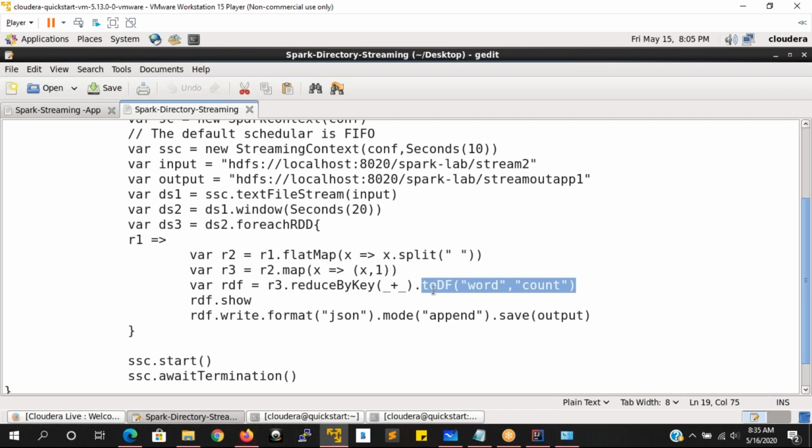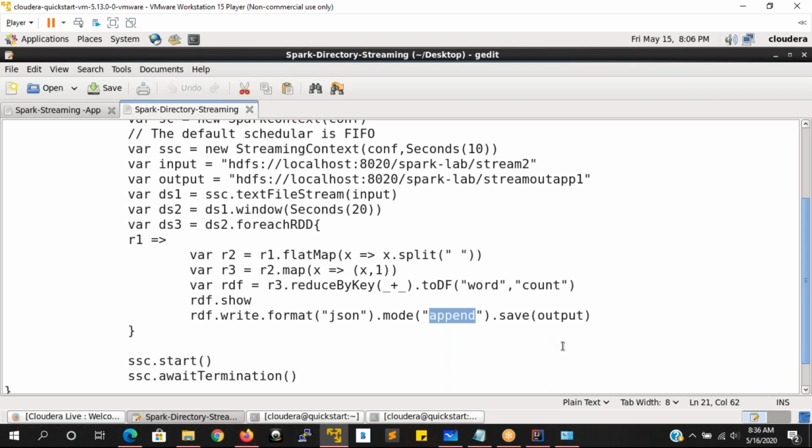In the output, what you are going to see is word, comma, count. So I'm going to convert to a data frame object. In that data frame object, the name of the column should be word, count. And that I am showing, and I'm going to write the data into JSON format, and I'm using the append mode. What is the append mode?